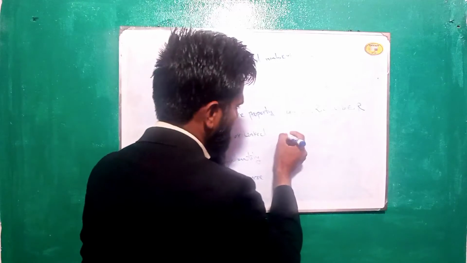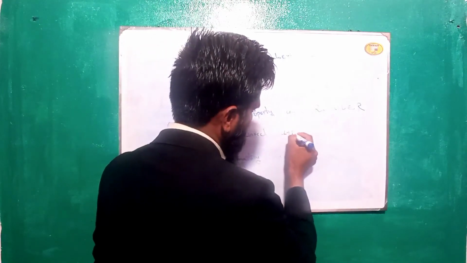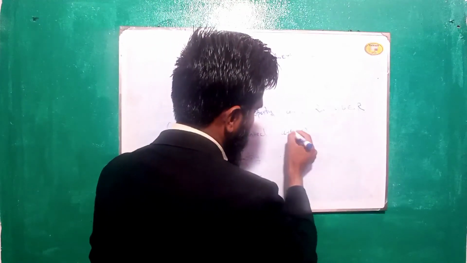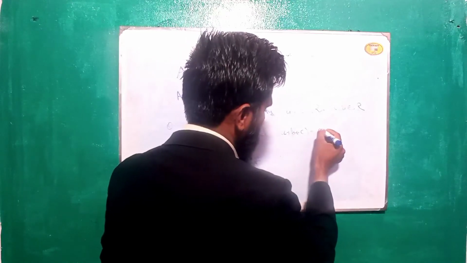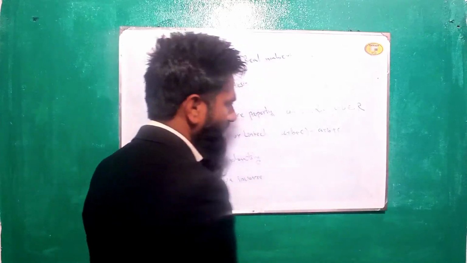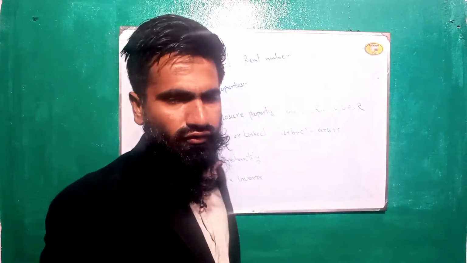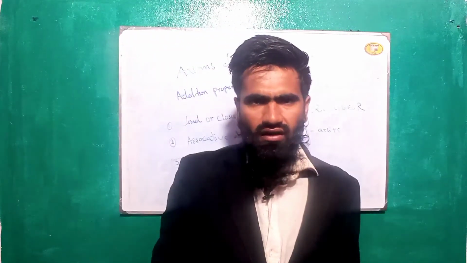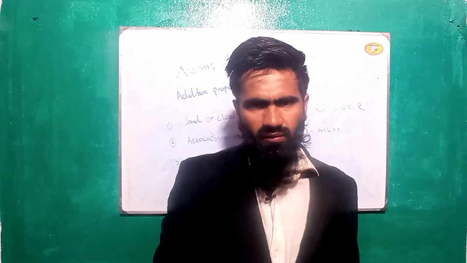Associative means that (A plus B) plus C equals A plus (B plus C). It means that the order of adding three numbers does not matter.